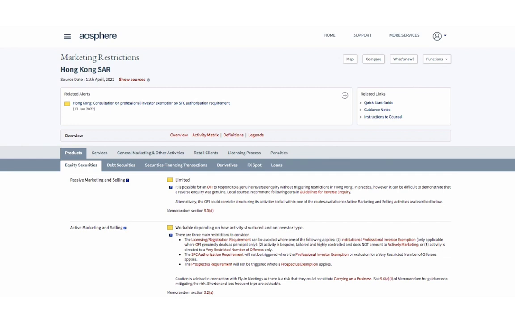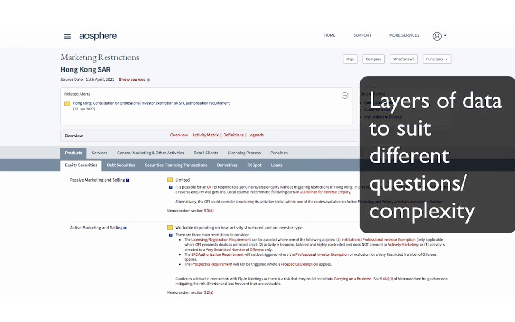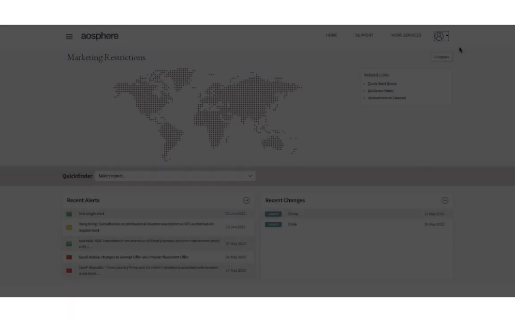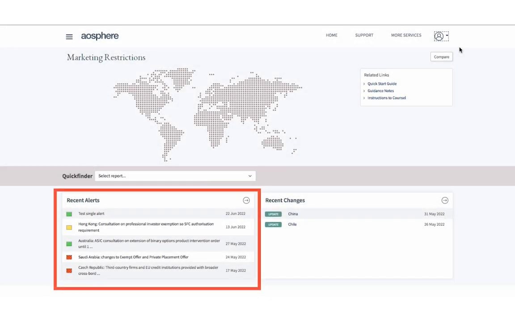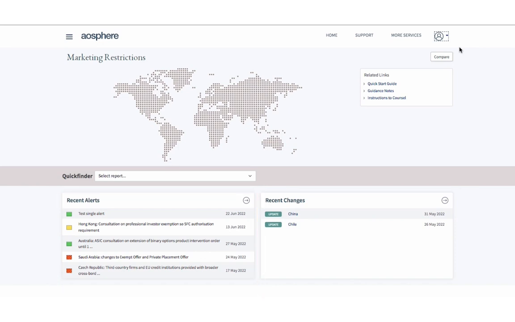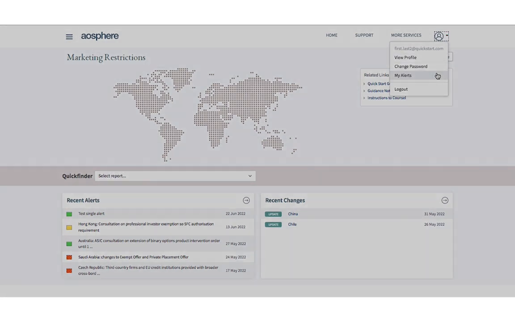Together, the overview, traffic lights, activity matrix, memoranda, and additional sources allow answers to routine questions to be found quickly without losing the detail required to answer more complex questions. Our daily monitoring and email alert service keeps you up to date with changes to the data contained within Rulefinder, and alerts are impact flagged. You can configure which jurisdictions you want to receive alerts for by using the My Alerts feature.